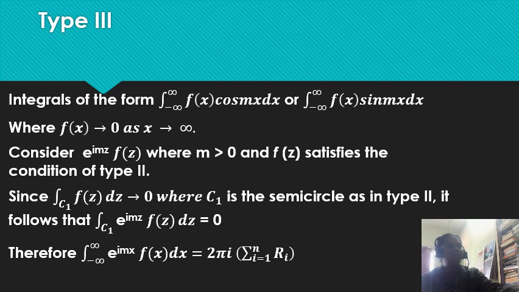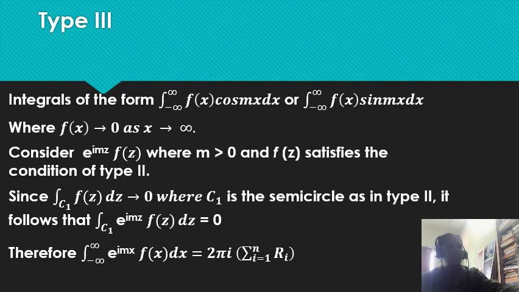The integral of the form minus infinity to plus infinity f of x cos mx dx or minus infinity to plus infinity f of x sin mx dx, where f of x tends to 0 as x tends to infinity. Now consider e power imz f of z, where m greater than 0. So f of z satisfies the condition of type 2.